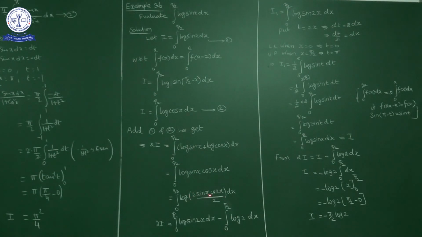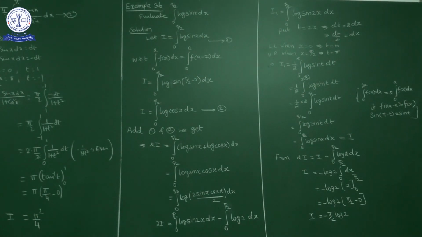So the numerator 2 sin x cos x is what? Sin 2x. Log(sin 2x by 2) dx. So log a by b we can write as log a minus log b. So 2I is equal to integral 0 to pi by 2 of log sin 2x dx minus integral 0 to pi by 2 of log 2 dx.